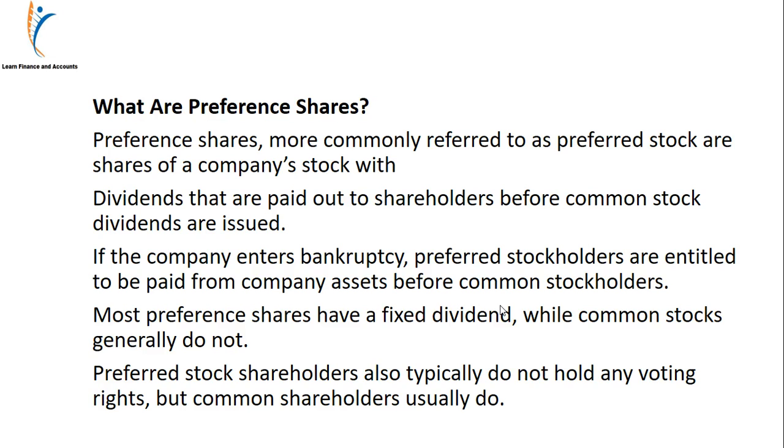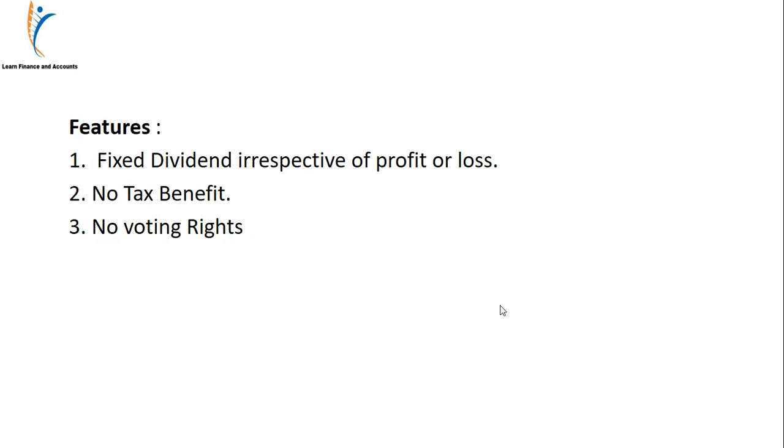So preference shares are not like equity shares because they have a fixed dividend, and there are some other features of preference shares: no tax benefit and no voting rights. Dividend is fixed irrespective of profit or loss. In case of debt, the feature was that interest was fixed irrespective of profit and loss.